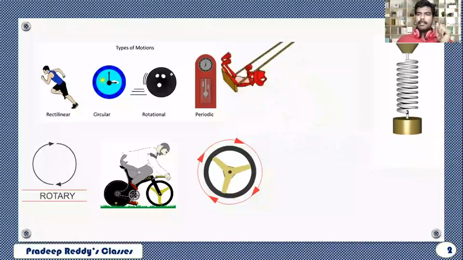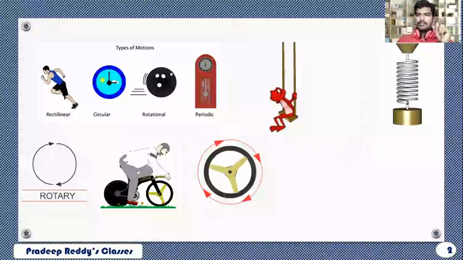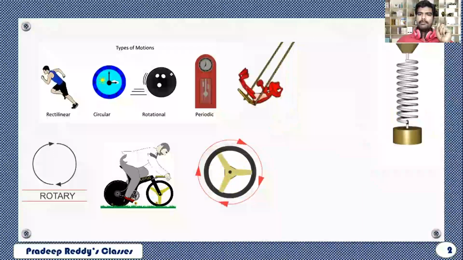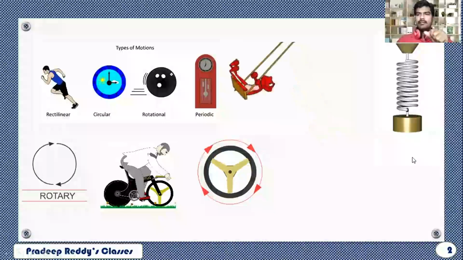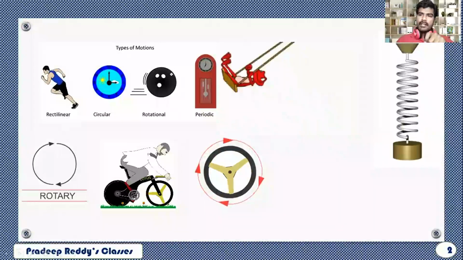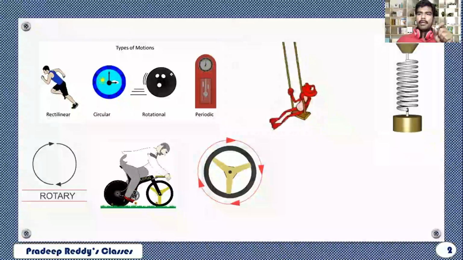Periodic motion is the type of motion which is repeated in equal intervals of time. In the case of a clock, for every one revolution of the minute hand, the hour hand moves by 1 hour.